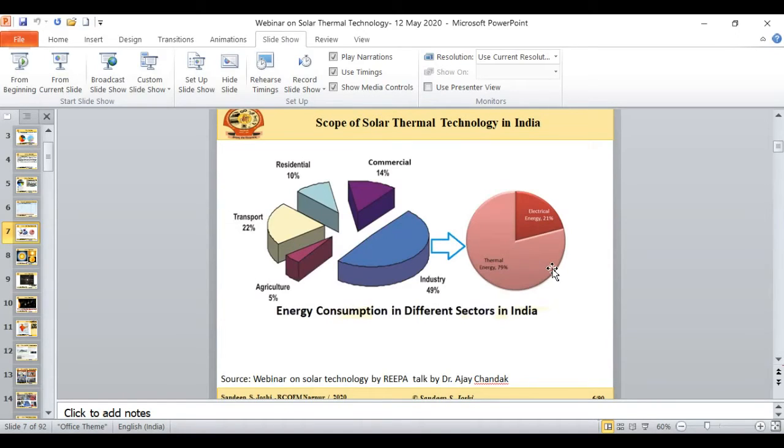So if I use solar thermal collectors like the CSP collector or the parabolic trough collector, all those collectors can be better utilized to give thermal energy. And as you can see in this graph, if the thermal energy contribution is not met by electrical energy or by coal or fossil fuels, we can actually shift this graph. That means if I use solar energy for this energy consumption, surely I can save a lot of electrical energy, which is otherwise being used for, say, industrial heating purposes. And similarly, we can save a lot of crude oil and a lot of LDOs. So that is the scope of thermal energy technology in our country.